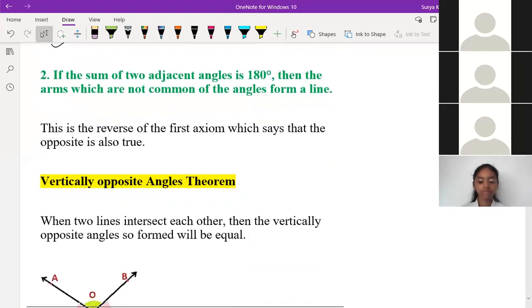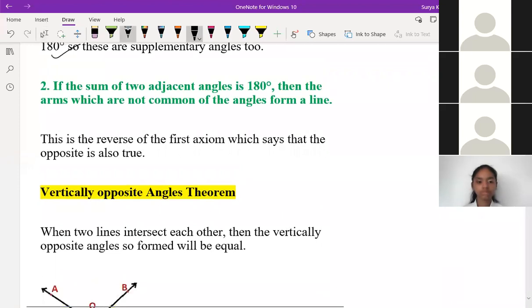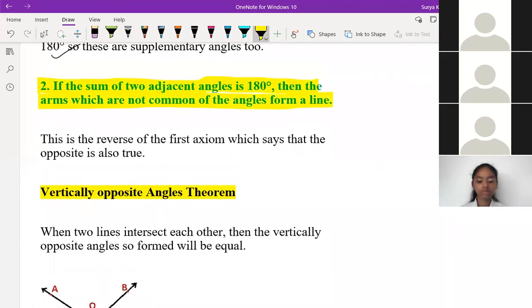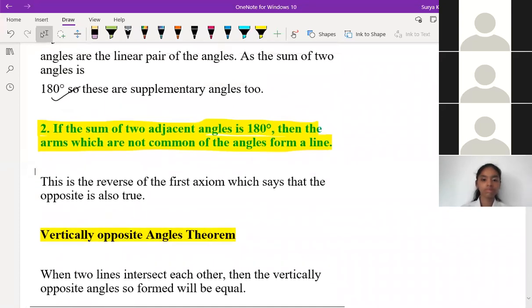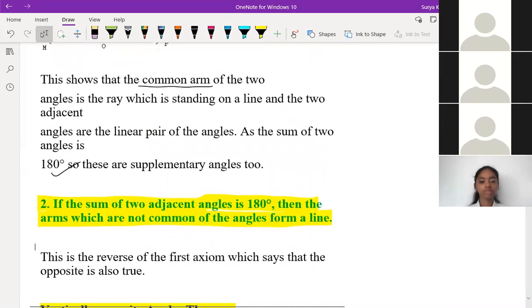Who will tell me the meaning of this second point? All of you think about this line. What is the meaning of this?